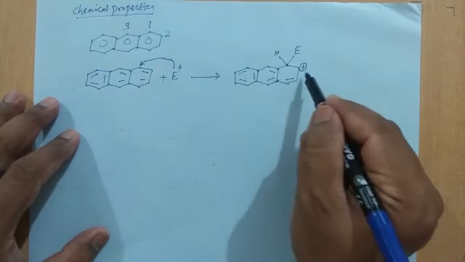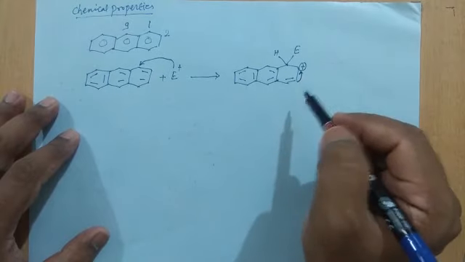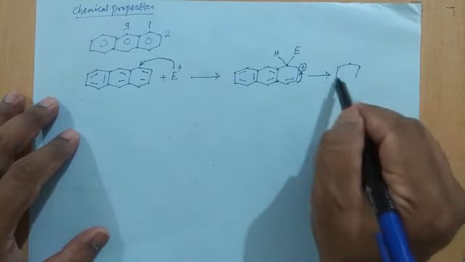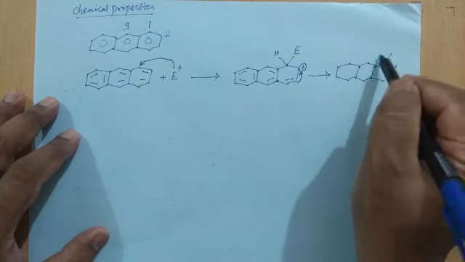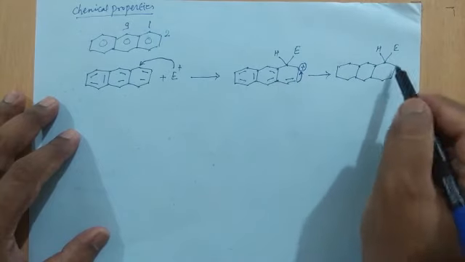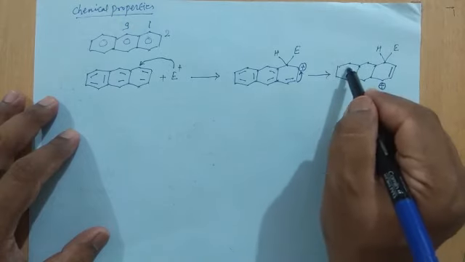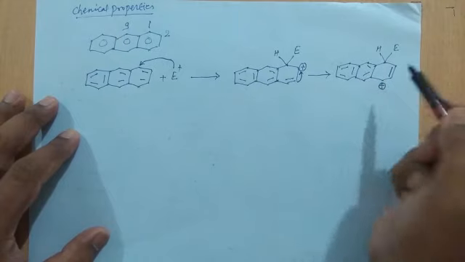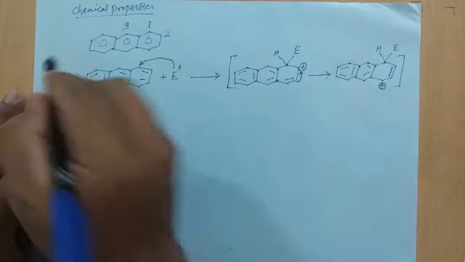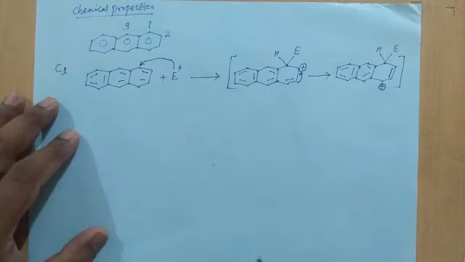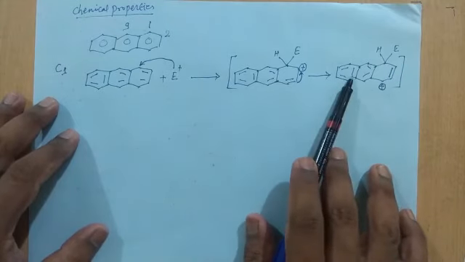To stabilize this charge, these pi electrons will migrate from this carbon to the para position. It will be like this. The charge will be here. Now the double bond will be here. Remaining all bonds will be as they are. So if the attack takes place at the C1 position, then this is how the intermediate structure is resonance stabilized.